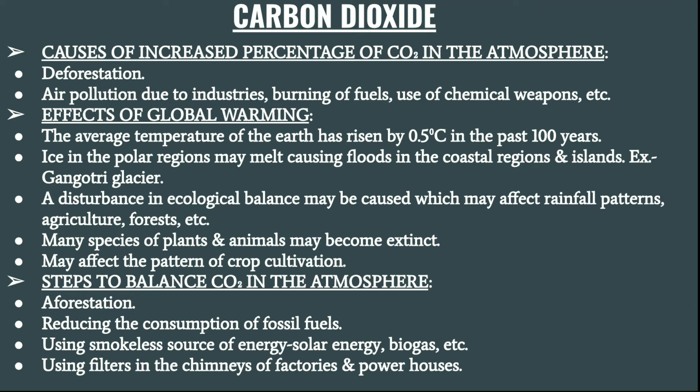Then, we should reduce the consumption of fossil fuels, like petrol and kerosene. The more we burn fossil fuels, the more carbon dioxide comes out, and other harmful gases will also come out, which can increase global warming. Then, we should use smokeless sources of energy like solar energy and biogas, which can reduce the pollution of the atmosphere and thereby reduce global warming.